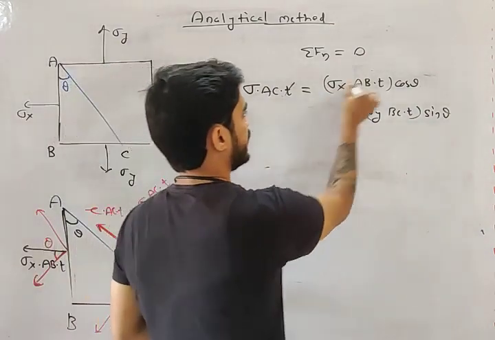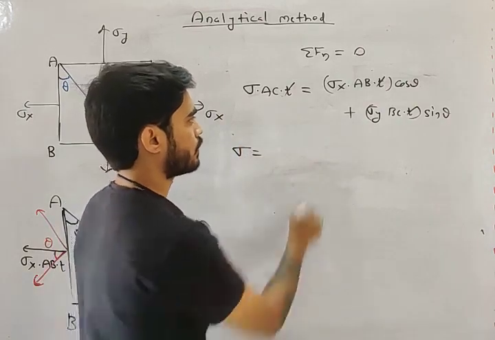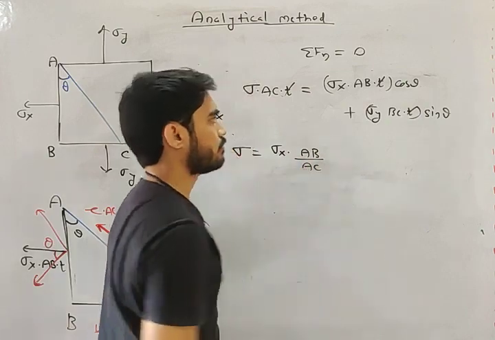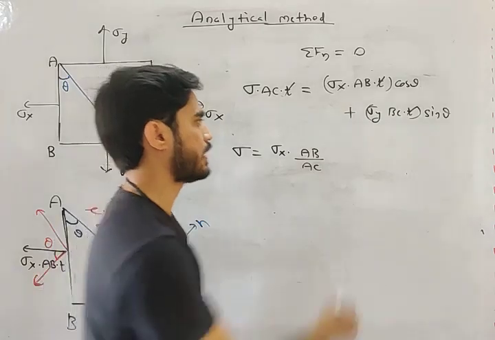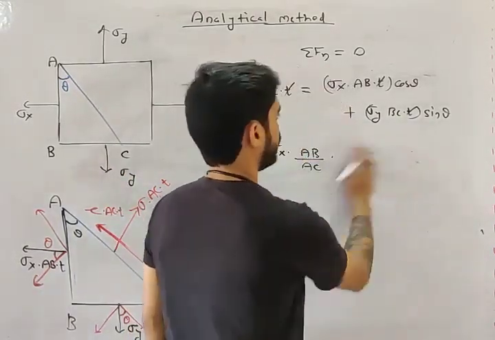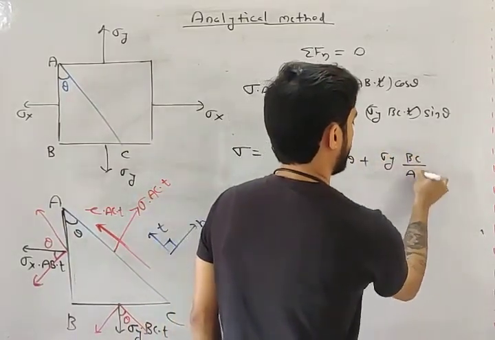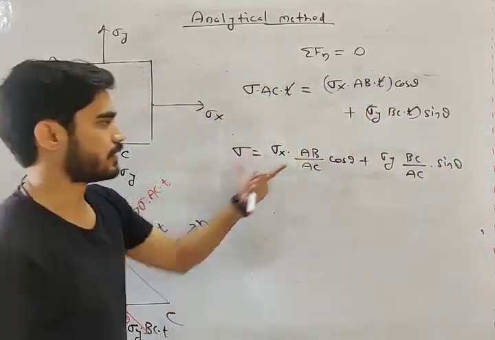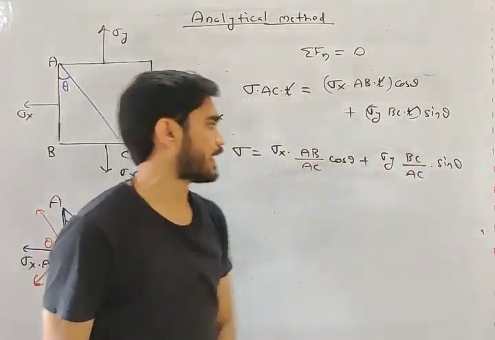Okay, now this T will be cancelled. What will be sigma, my friend? Sigma x into AB by AC, right? Sigma x into AB by AC. I take AC on this side, plus sigma y. Sorry, there will be a cos theta also, plus sigma y BC by AC, AC on this side, into sin theta. This you are getting, my friend. I have cancelled T and I have put AC on this side, right side.